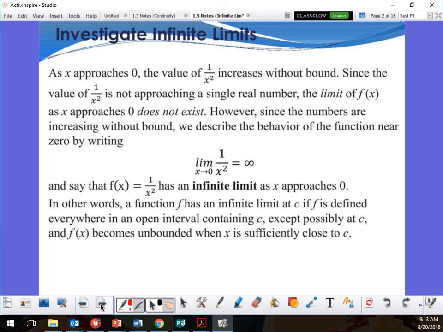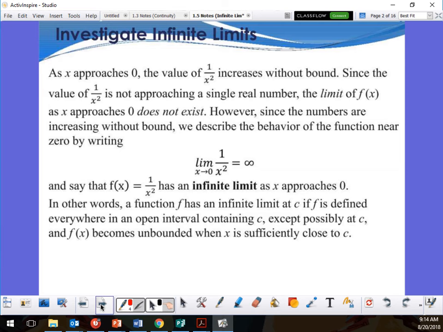Now, what is an open interval? You should have parentheses right there, not brackets. Parentheses. Containing c, except possibly at c, and f of x becomes unbounded.